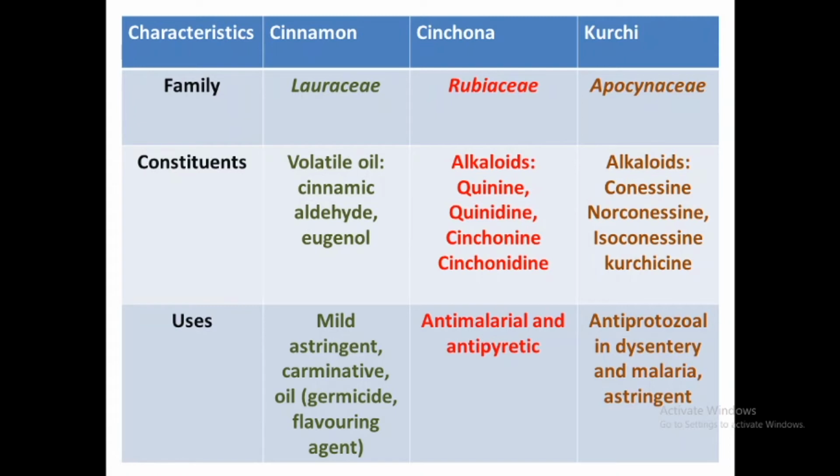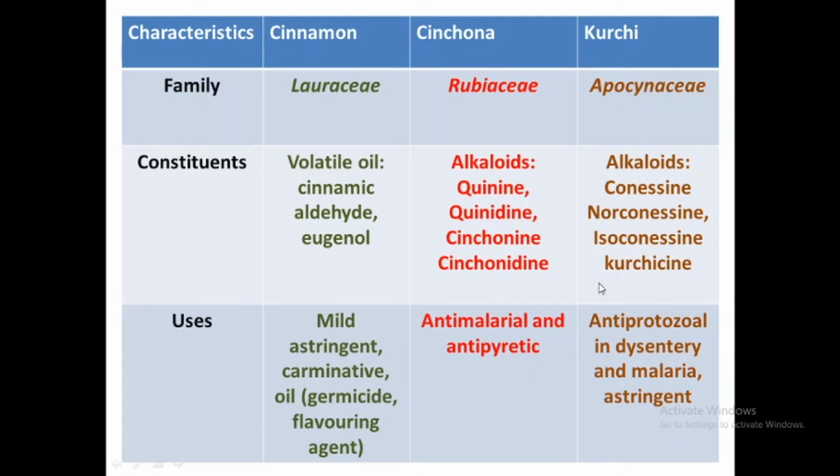The quinine alkaloids are anti-malarial, and also used as an antipyretic. So these quinine derivatives like chloroquine, primaquine, these are the approved anti-malarial drugs. Also the drug which is currently used for the management of novel COVID-19 is also a derivative of quinine.